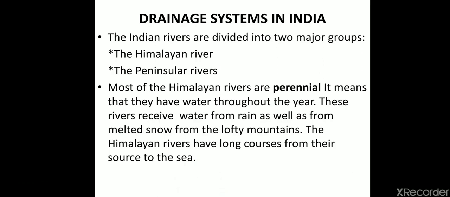Now the drainage system in India. The Indian rivers are divided into two major groups, the Himalayan rivers and the peninsular rivers. Most of the Himalayan rivers are perennial. Perennial means that they have water throughout the year. These rivers receive water from rain as well as from melted snow from the lofty mountains. The Himalayan rivers have a long course from their source to the sea.